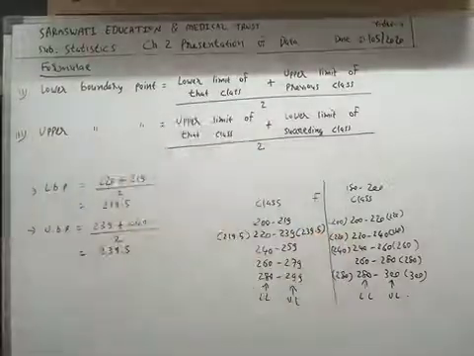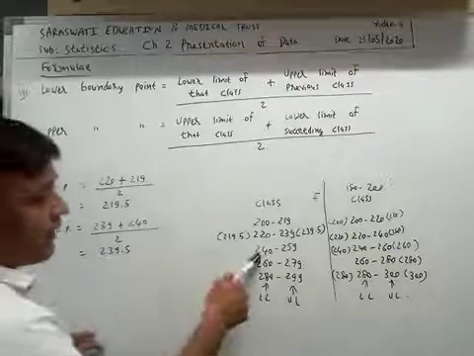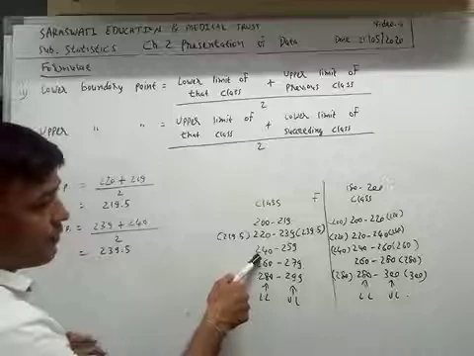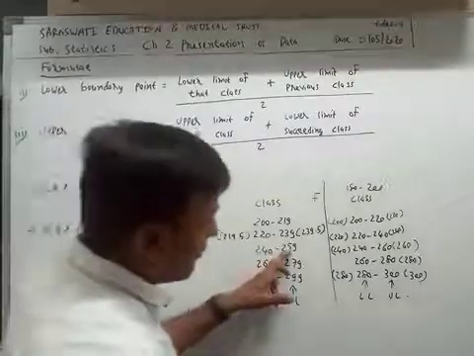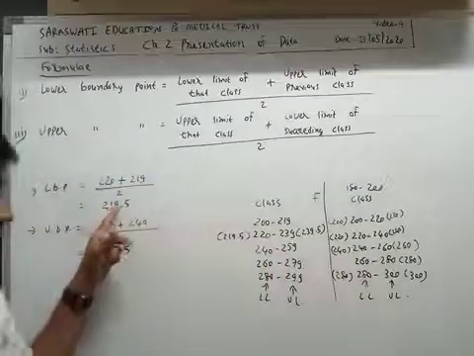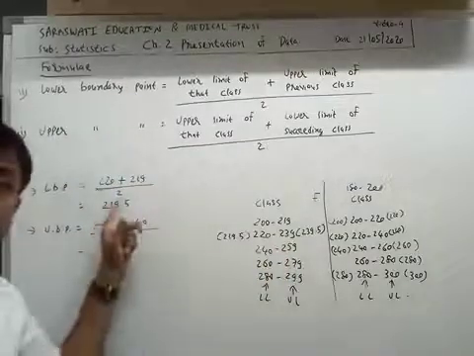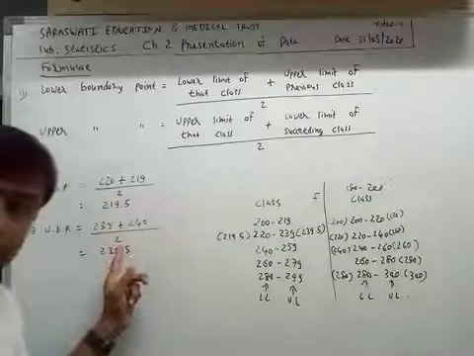Now we will find the lower boundary point of the third class and the upper boundary point of the third class. Can you understand?